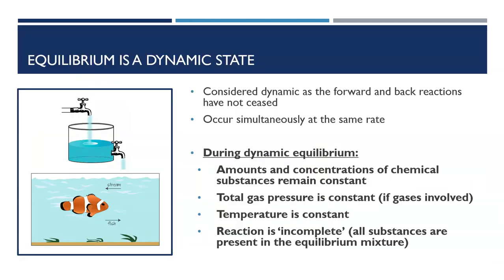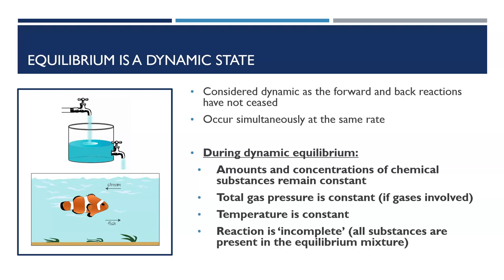Just a quick note on equilibrium being dynamic. This is something that you can often be asked to explain in an exam, and the idea that the forward and back reactions have not ceased; they occur simultaneously at the same rate. So this can be parallel to a fish swimming upstream and staying in place. The amounts and concentrations of the chemical substances remain constant. The total gas pressure is constant if gases are involved.